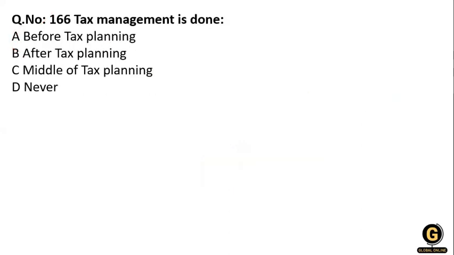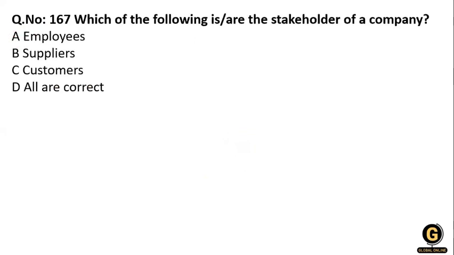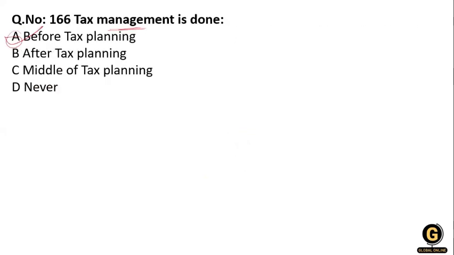Clear? Now the next: tax management is done before tax planning, after tax planning, in the middle of tax planning, or never. Yes, tax management is after tax planning. So what is tax management? Tax management deals with filing of the return in time, getting the accounts audited, deducting the tax at source, and so on, while tax planning is related to the future. Clear?